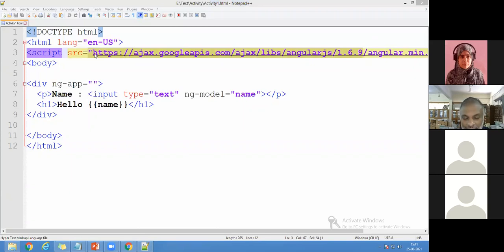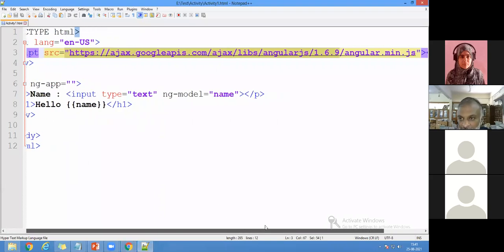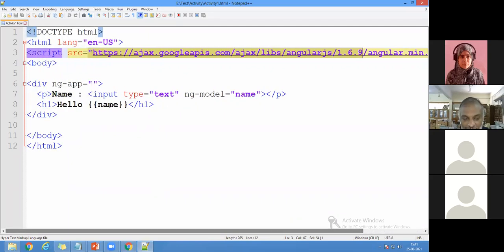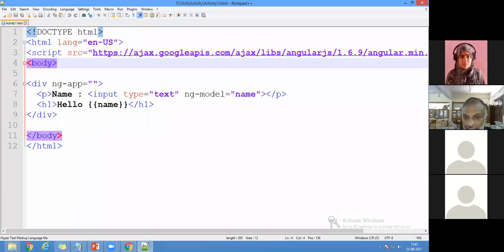See where I told the two paths. One is the AngularJS path. You have to write it here, right? HTTP Ajax Google API dot JPEG. So we are using a JScript file here. And next you can see I'm using a div tag, body tag. Inside that body tag, now we start AngularJS.